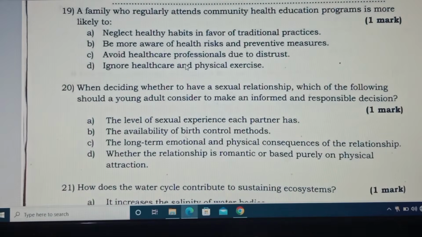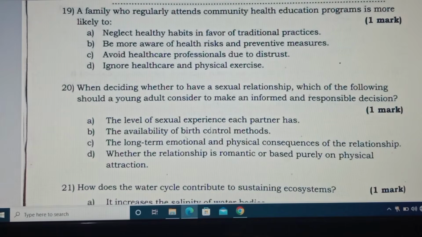Families who regularly attend community health education programs are more likely to neglect health habits, favor traditional practice, be more aware of risk prevention measures, avoid health care professionals due to distrust, ignore health care, or be more aware of health risks and prevention measures. Correct answer is B.